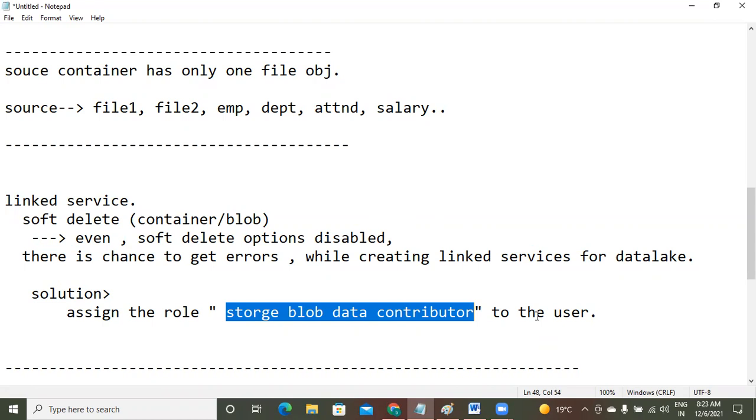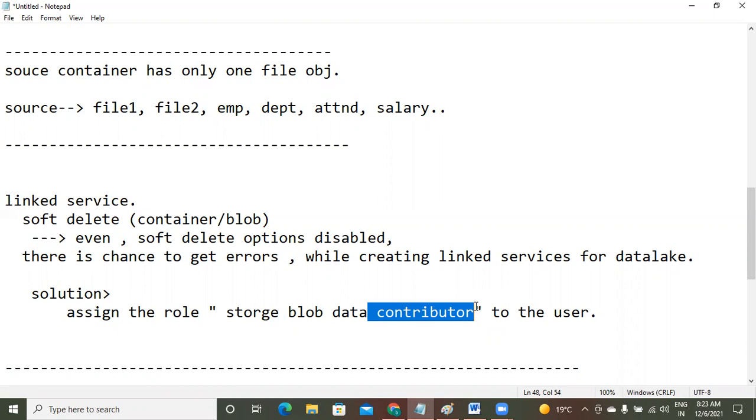I don't have write permission, but I am trying to dump the data into that. That's why I asked for the contributor role. Contributor has the permissions read, write, and even delete. Understand? Security admins will design it in different ways.